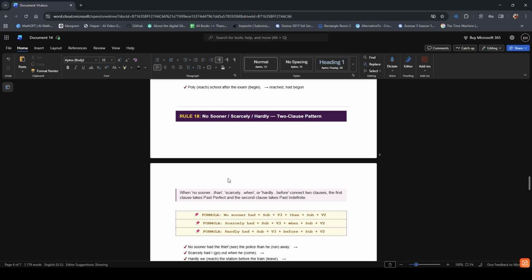According to the formula, no sooner had, subject the thief, V3: see will become in past participle form, which is seen, the police, then, he ran away. He, when plus then plus subject plus V2. The word run will become ran. So the answer is seen and ran.